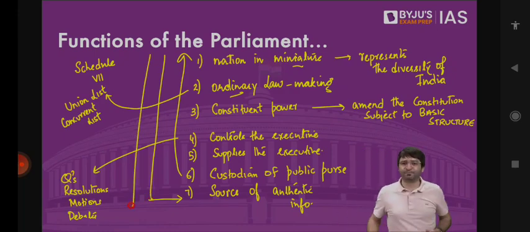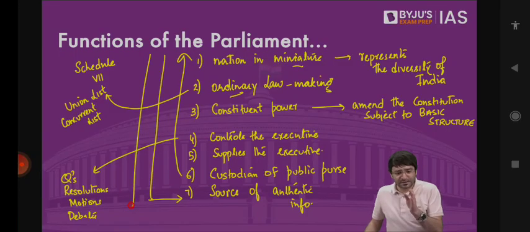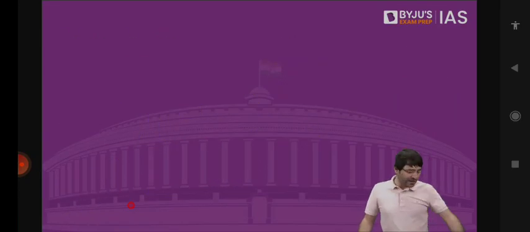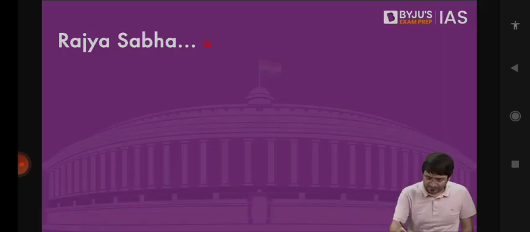And Indian Parliament consists of President, Rajya Sabha and Lok Sabha. Let's first look at Rajya Sabha. Then once Rajya Sabha is done, we will discuss Lok Sabha, and then we will club the two together. Then we will discuss Parliament as an institution together. First, we will look at what is the composition of Rajya Sabha.